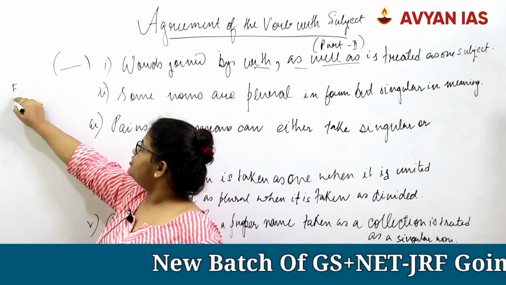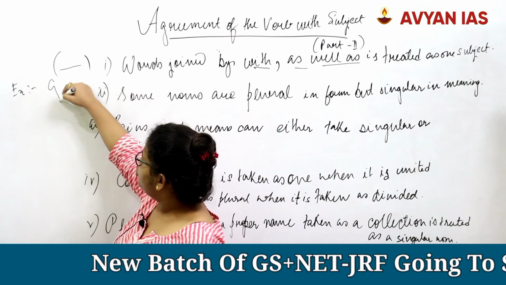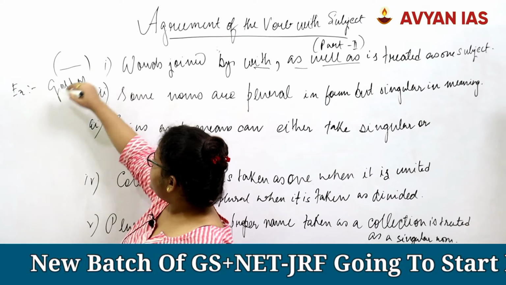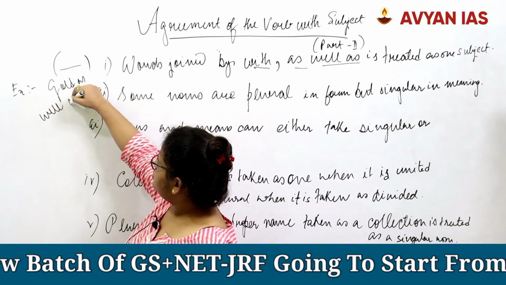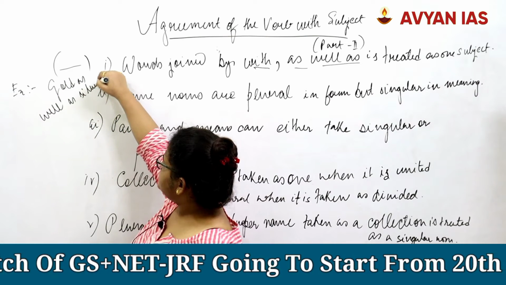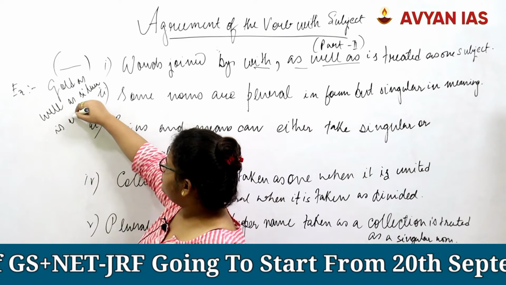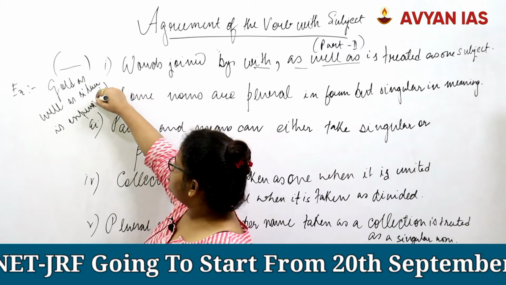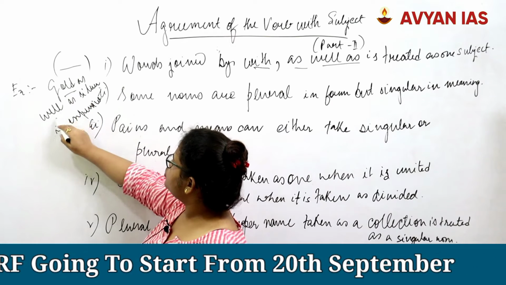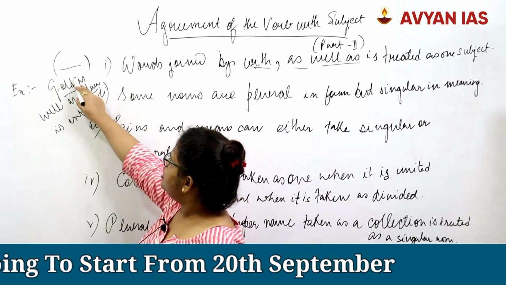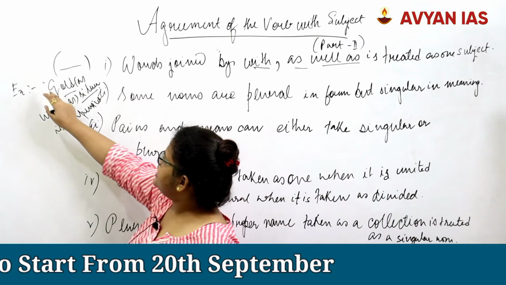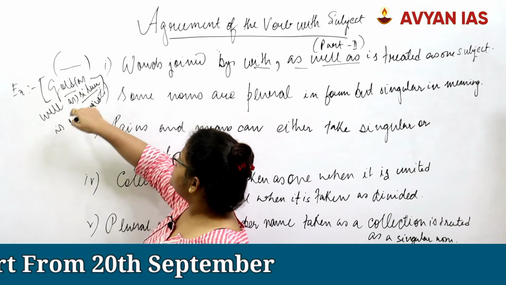For example, if we say gold as well as silver is expensive, we will not say are, but we will say is. Although we are talking about two different things, gold and silver, it is joined by as well as, hence we will take them as one singular entity.